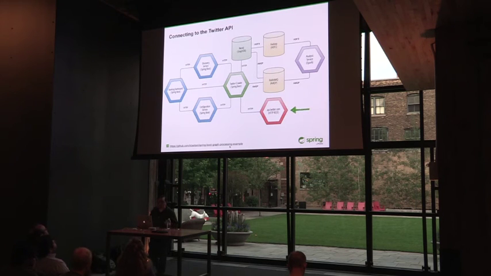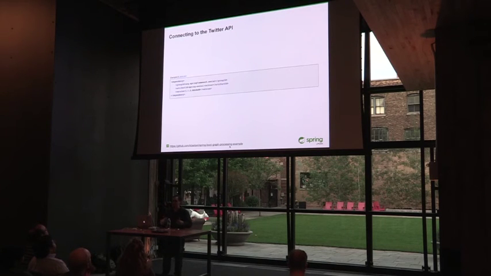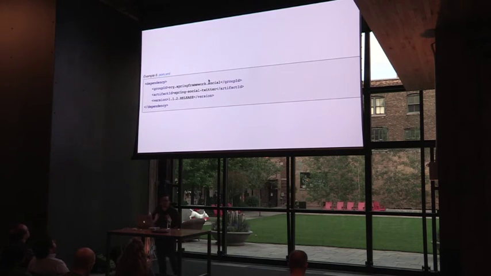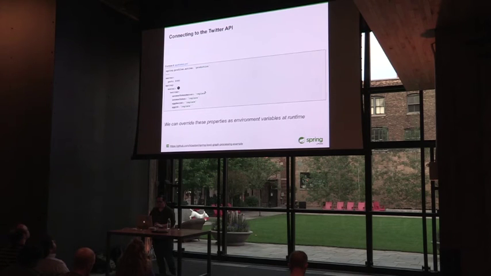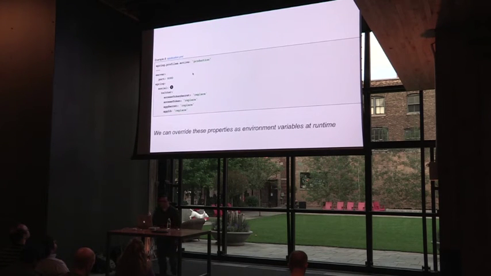OK, so the next part is I want to connect into the Twitter API to start importing users. So we have this integration piece. This is all using Spring. The next dependency that I'll add is the Spring Social Twitter dependency. And this project is going to give us the ability to just have a very simple Twitter client to interact with records on Twitter's API. So the first thing I need to do is to configure this. In my application properties for this app, I'm going to add in Spring Social Twitter and then my access tokens as well as my secrets.